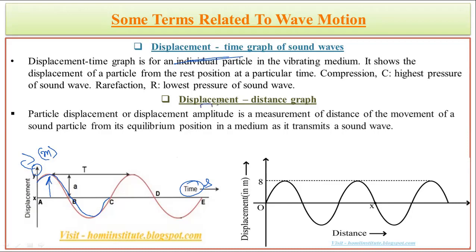And when you come to the displacement-distance graph, it represents the displacement of one particle from its mean position, and it also helps us understand how far this energy has been transmitted. यानी वो एक पार्टिकल से दूसरे पार्टिकल के बीच में एनर्जी ट्रांसफर कर रहा है, ये तो कंप्रेशन और रेयरफ्रैक्शन